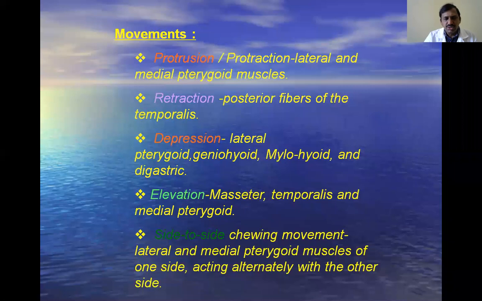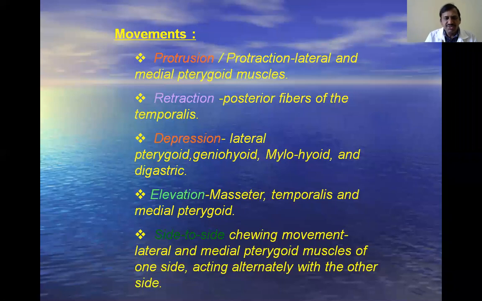Okay. Next, depression, that is with the help of the lateral pterygoid, geniohyoid, mylohyoid, and digastric muscles. The depression of the mandible is a very important movement, and there are three phases for the depression.